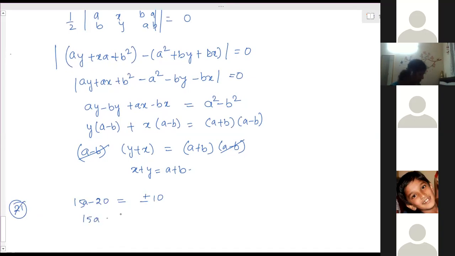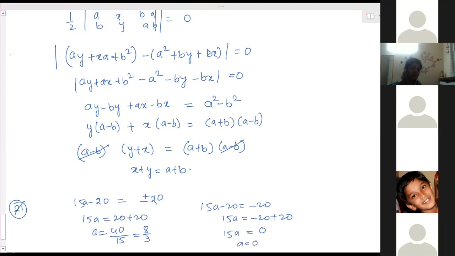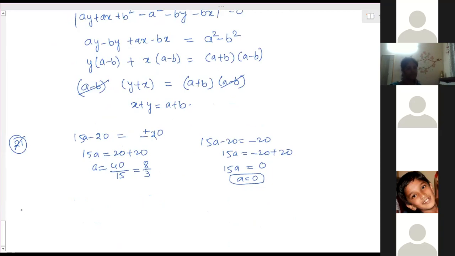I took the 1/2 on the other side, so it became 20. Okay. That is plus 20, that is 40. 40 by 15, that is 8/3. And if you take minus 20, then 15a minus 20 is equal to minus 20. 15a is equal to minus 20 plus 20, which is 0. So a is equal to 0. Yeah, I made a mistake.